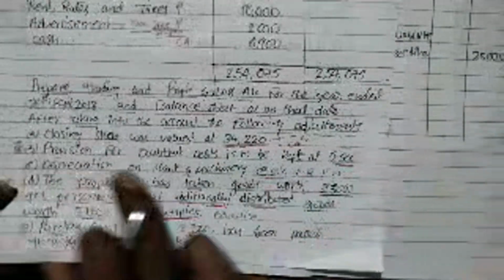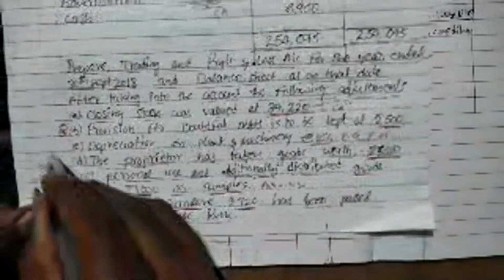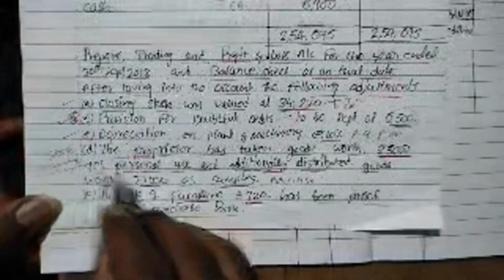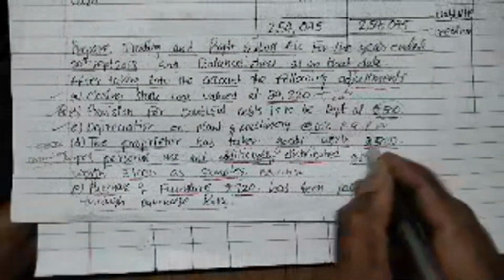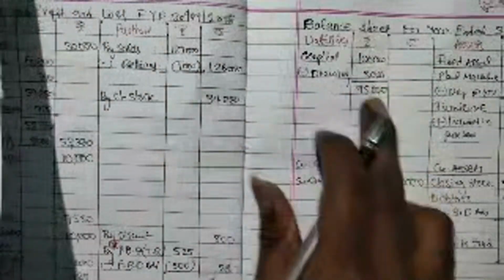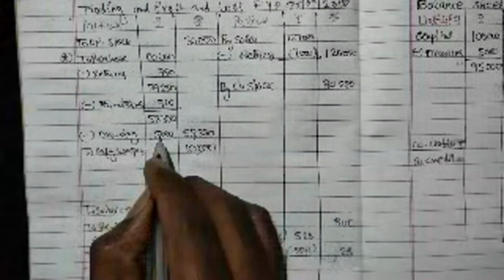Next, depreciation on plant and machinery 10%. So we have deducted from plant and machinery as well as we wrote in the P&L account, done with that one. Okay, this adjustment also done. Then proprietor has taken 5,000 rupees for personal use. So drawings we have deducted 5,000 from capital, personal use goods, and from purchases also we have deducted this one. This is an important adjustment in this question.